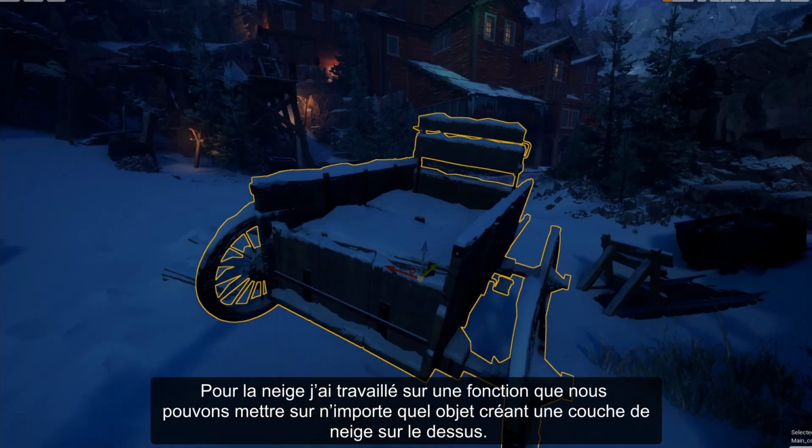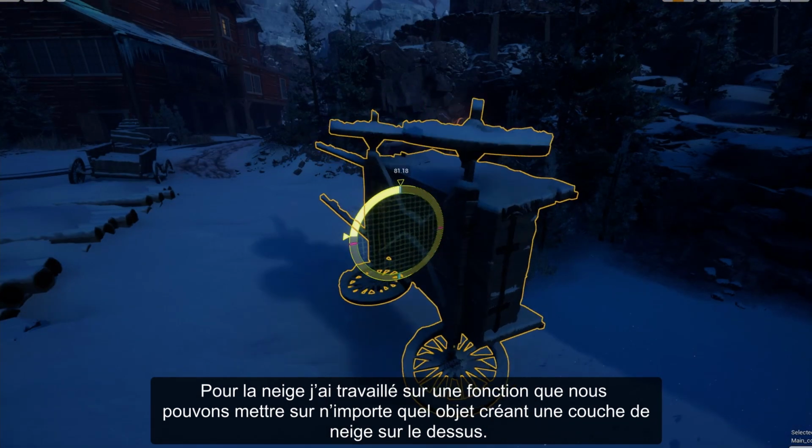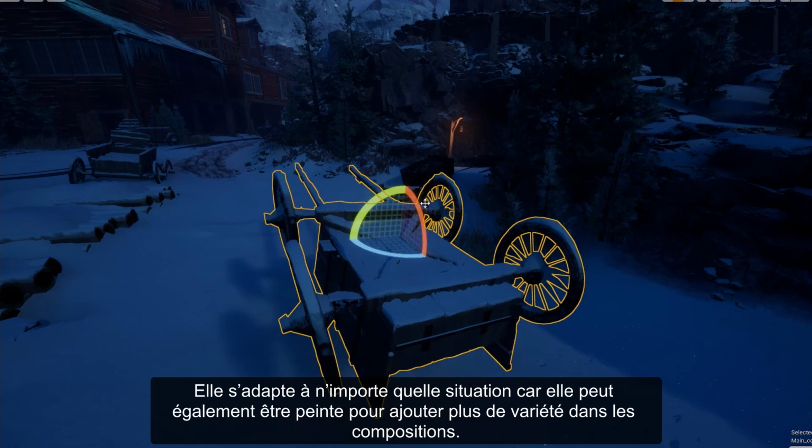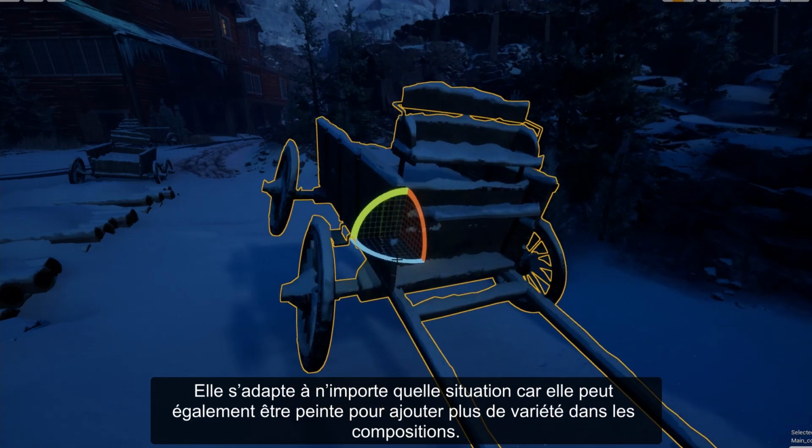For the snow, we worked on a function that we can put on any object that creates a snow layer on top. It adapts to any situation, and it can also be painted out to add more variety in compositions.